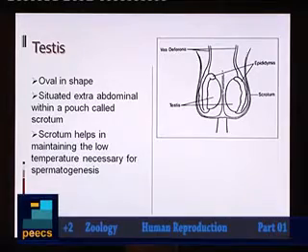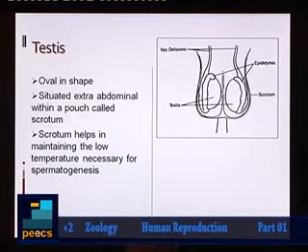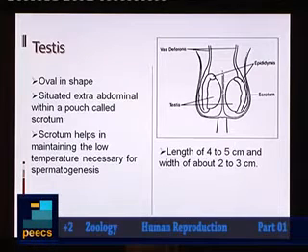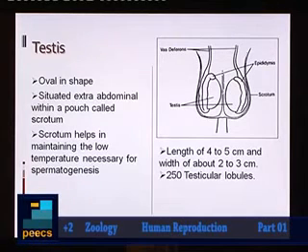You know that spermatogenesis will happen only in a temperature which is less than 2 or 2.5 degrees Celsius than the body temperature. So, as you know, the body temperature is 37 degrees Celsius. Spermatogenesis will occur only below that. The length of the testis will be 4 to 5 centimeters and the thickness will be 2 to 3 centimeters.